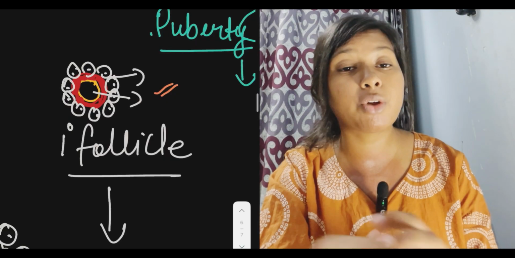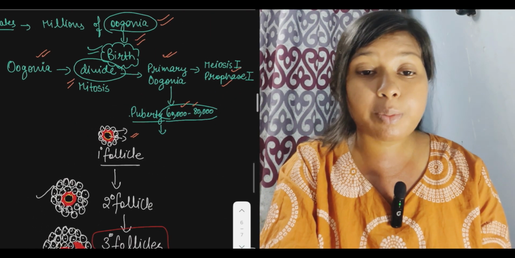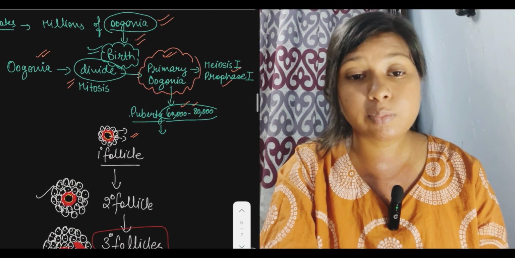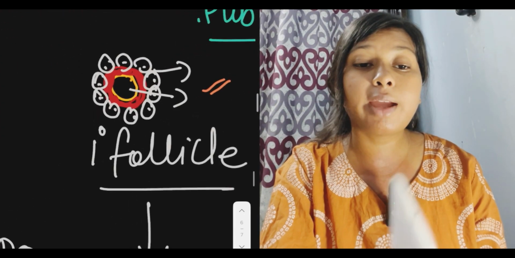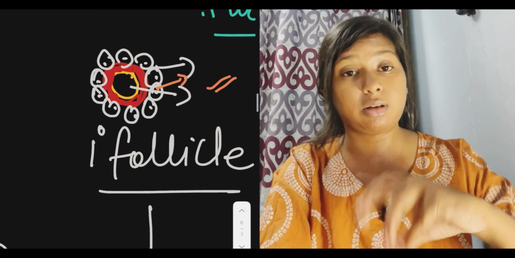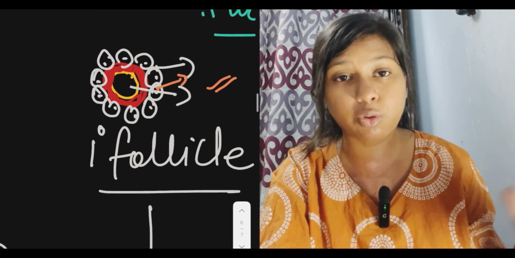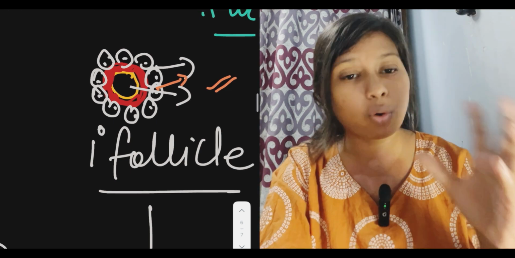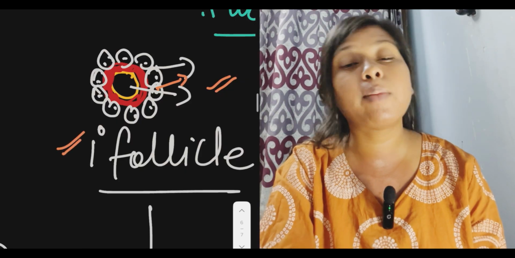Now what is the primary follicle? When the primary oogonia gets covered by a protective layer of cells around it, that forms the primary follicle.